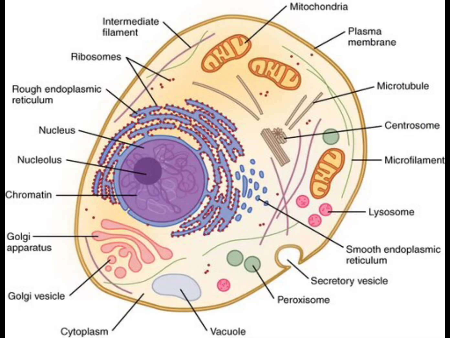Number 1. Organization and cellular structure. The first characteristic of living matter is organization. All living organisms are made up of one or more cells, which are considered the basic units of life. Cells contain biomolecules such as proteins, carbohydrates, lipids, and nucleic acids that work together to perform life processes. This organized structure allows living things to function efficiently and maintain life.